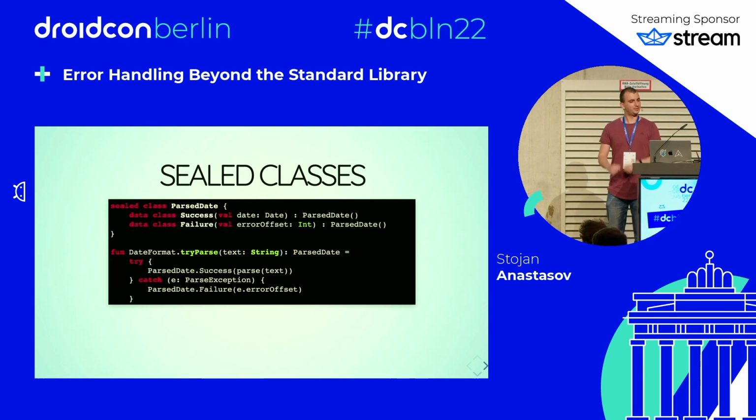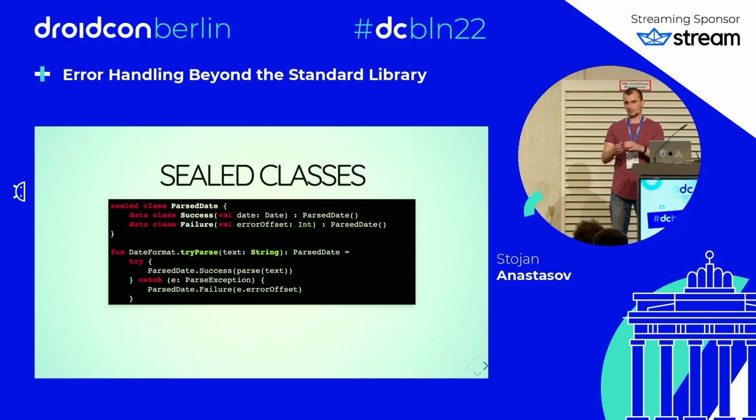use a sealed class. For example, when we have a string and we try to parse it into a date, and this operation can fail. In Java, the typical way would be to throw an exception. In Kotlin, we can create a sealed class, ParseDate, that has a success subtype that contains the date, or a failure subtype that contains some additional information about the failure. And we can use that, and callers of the function will be able to use the when expression and check if it's successful or failure, and react accordingly.